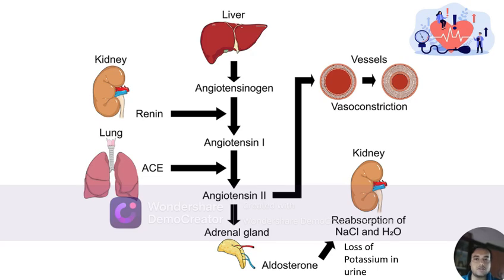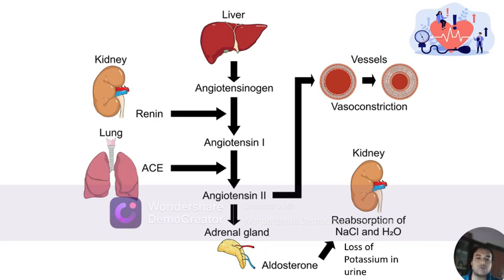So let us talk about the physiology of the RAS pathway. The liver is the site for production of angiotensinogen. This angiotensinogen is converted to angiotensin 1 by the renin, which is released by the juxtaglomerular cells of the nephrons in the kidney. Now this angiotensin 1 is converted by the ACE enzyme into angiotensin 2. This ACE enzyme is located in the pulmonary capillary endothelium.